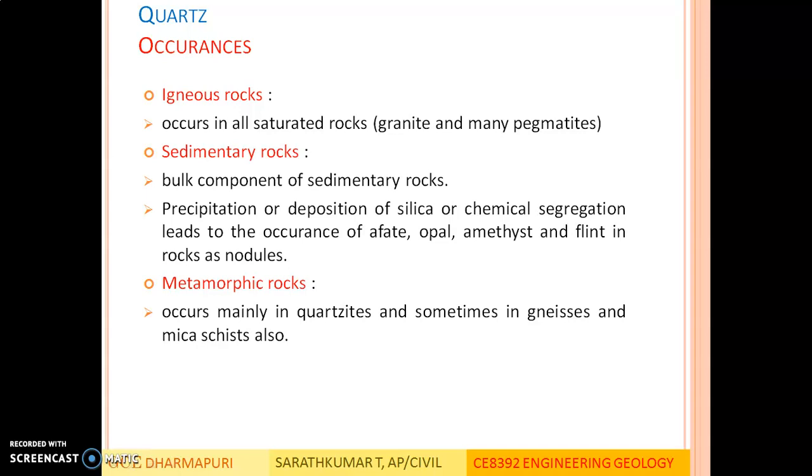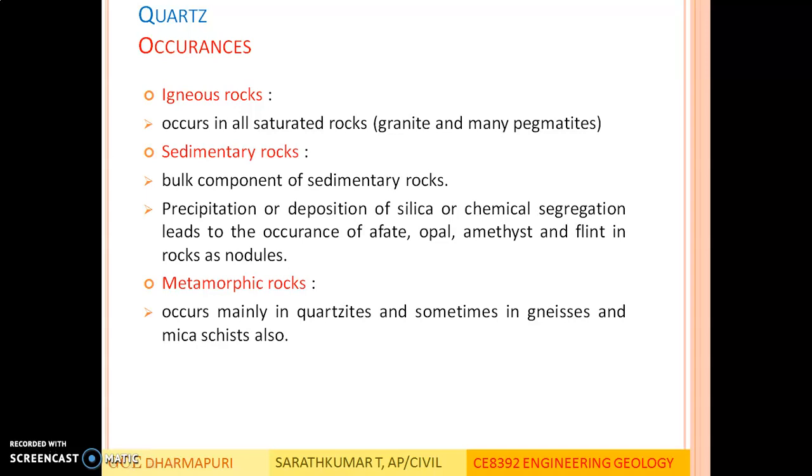In metamorphic rocks, it occurs mainly in quartzites and sometimes in gneisses and in micas also. So this quartz mineral occurs in all three types of rocks: igneous rocks, sedimentary rocks, metamorphic rocks.